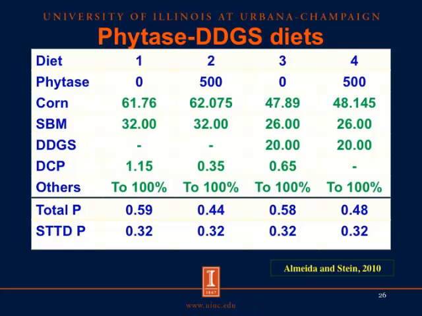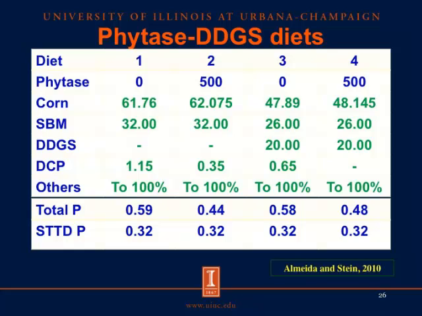The third diet was formulated by using corn, soybean meal, and DDGS, and there was no phytase in this diet. Here we needed 0.65% dicalcium phosphate to get up to our 0.32% standardized total tract digestible phosphorus. However, in diet 4, we used again DDGS, soybean meal, and corn, but we also added 500 units of phytase to this diet.